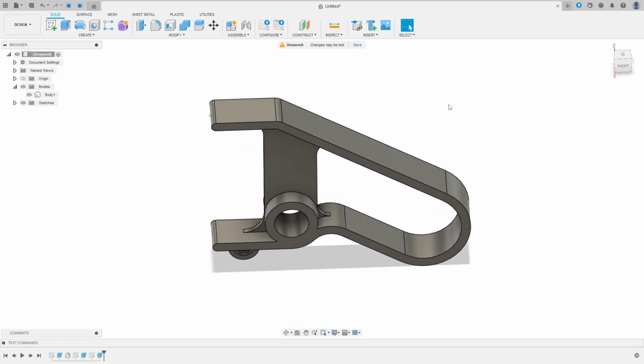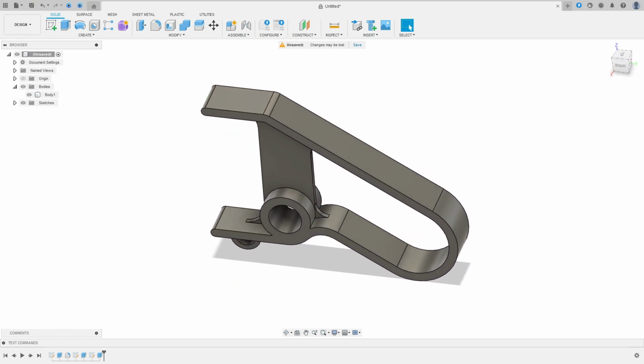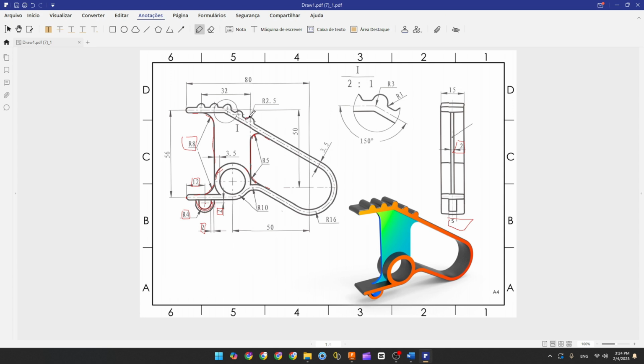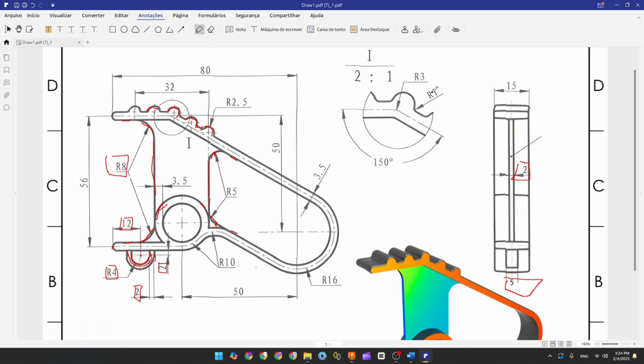Now to finish this exercise here, we needed to make these arcs here, okay? And we have the dimension here. This arc has 2.5 millimeters of radius, and here we have a radius with 1 millimeters.